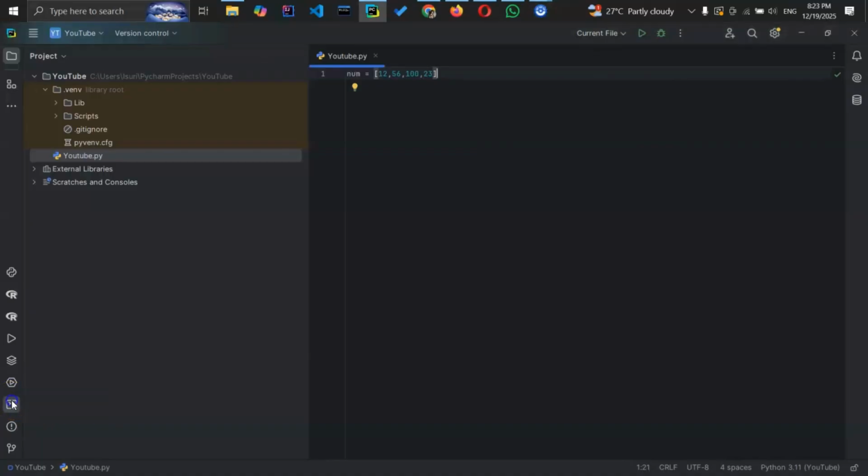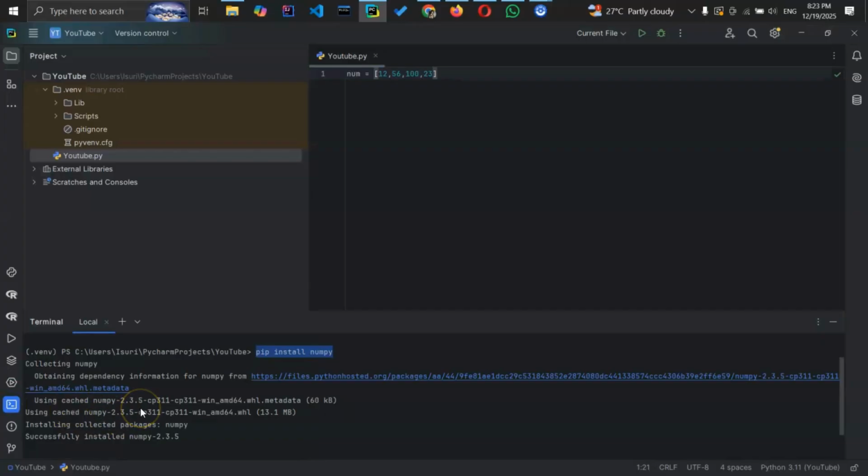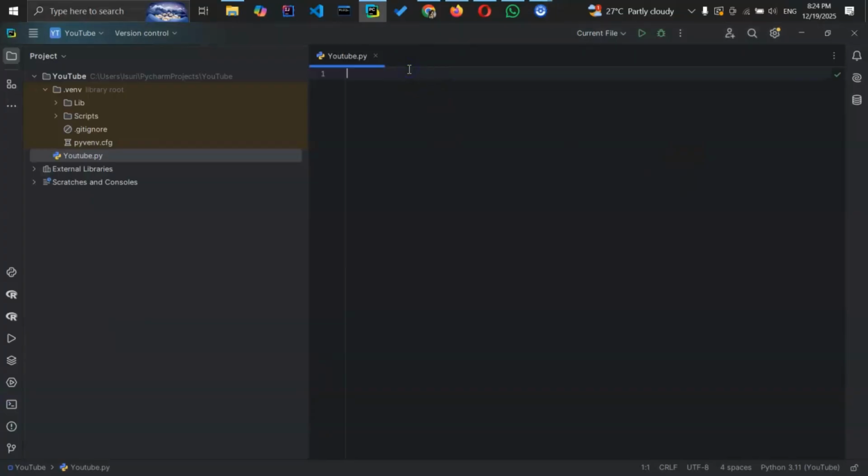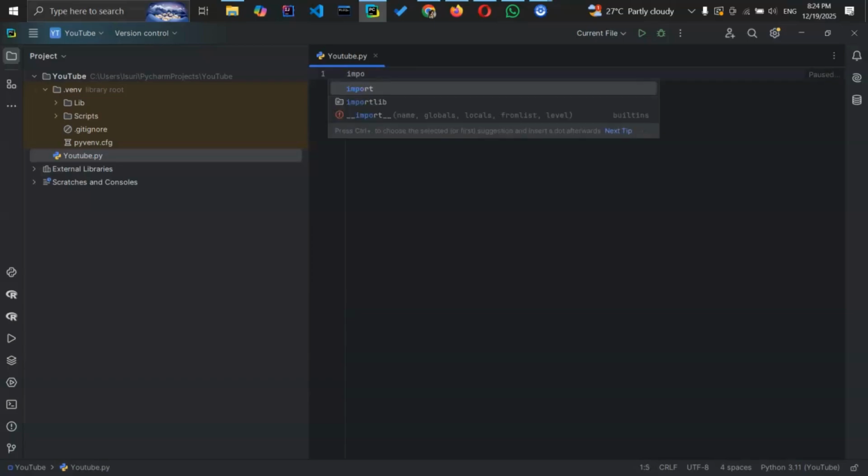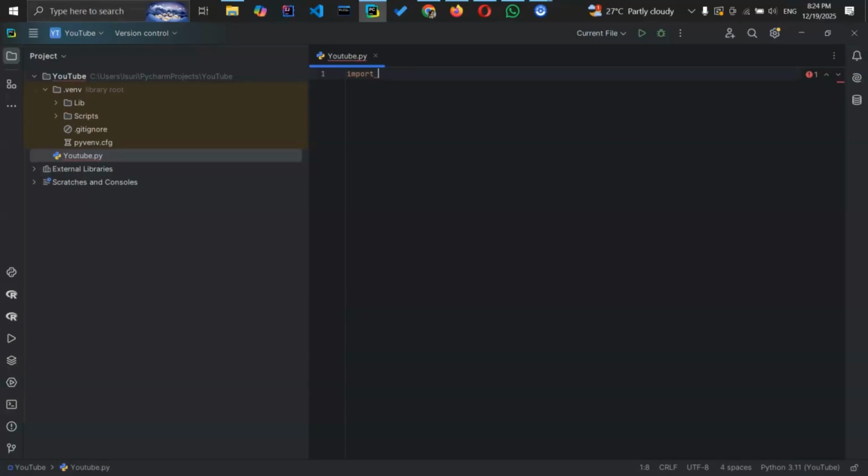Now, open terminal and type pip install numpy to install NumPy, right? If you are using Anaconda, NumPy is already installed, okay? Now, import NumPy in your application by adding the import keyword, right? Then import your library NumPy, right? Okay. Now NumPy is imported and ready to use, right?